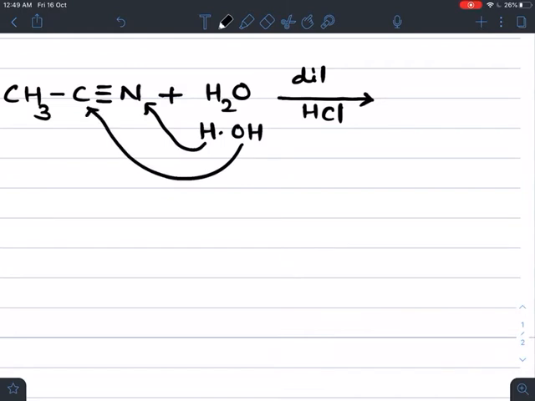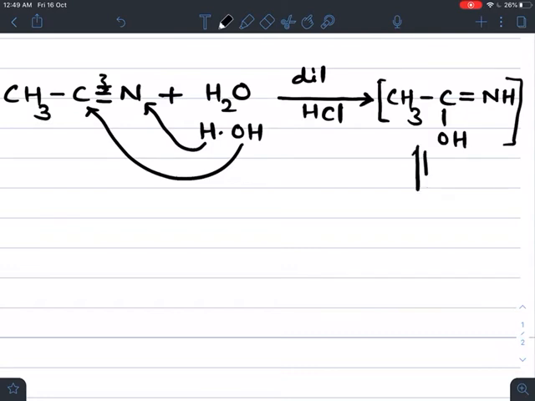So addition of water takes place this way: CH3C(OH) with the triple bond converted into a double bond, =NH. Now this intermediate product, by rearrangement or tautomerism, gives CH3CONH2. Acetamide is formed.